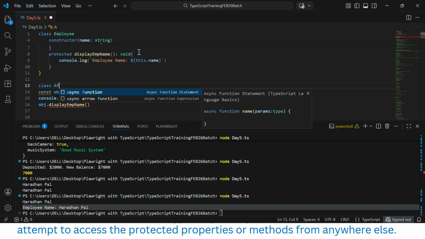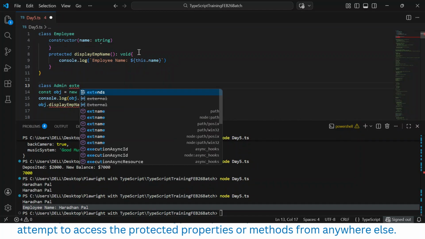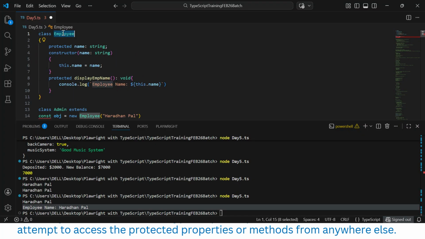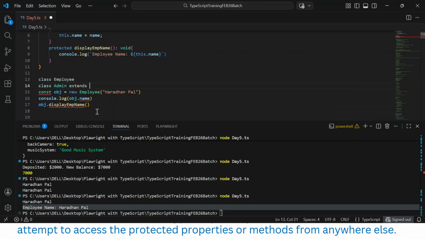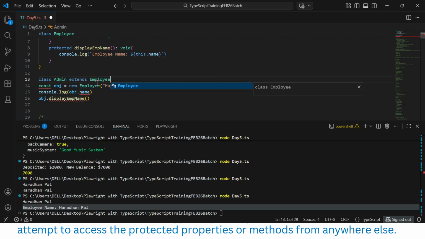From the Employee, I can have some department called AdminEmployee. Here extends Employee. Sorry, my bad. Extends Employee.